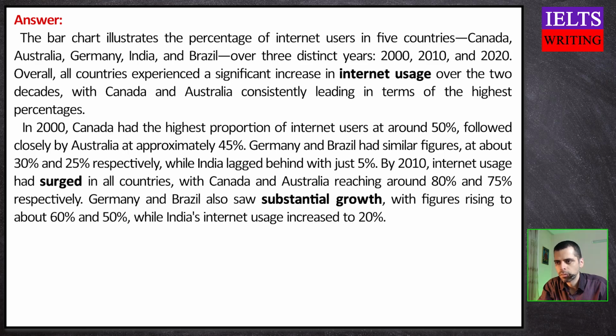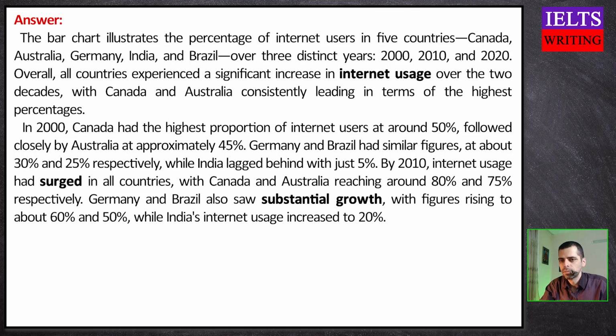By 2010, Internet usage had surged in all countries, with Canada and Australia reaching around 80% and 75% respectively. Germany and Brazil also saw substantial growth, with figures rising to about 60% and 50%, while India's Internet usage increased to 20%.